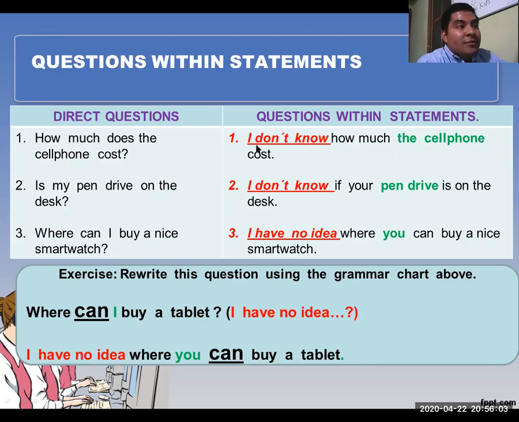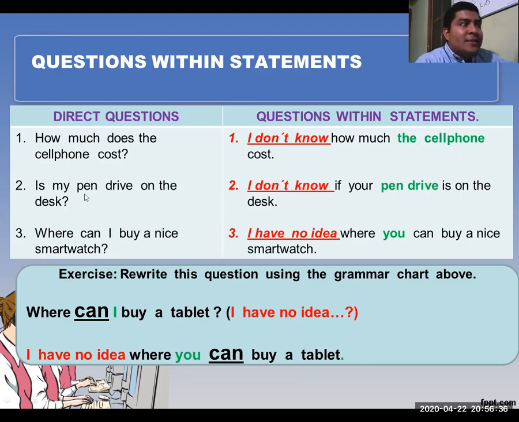And so this is the correct way: I don't know how much the cell phone cost. In the new sentence, you won't use does, because does is only used in negative and question form. So that's why you are going to use the structure of an affirmative sentence.